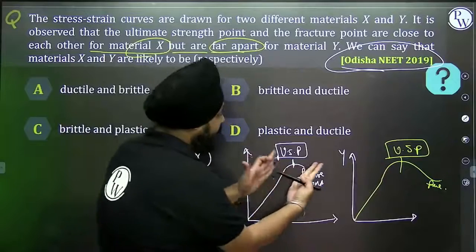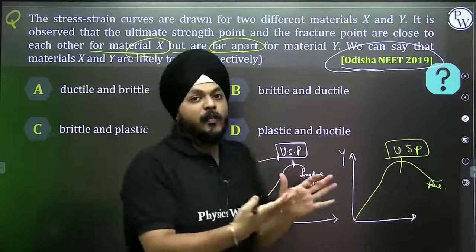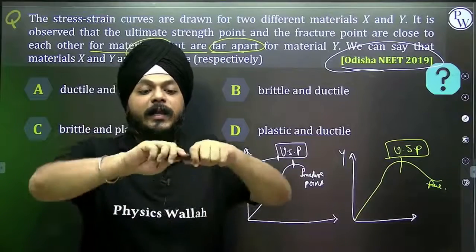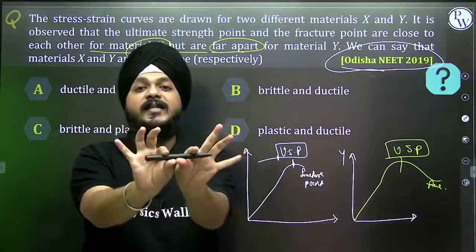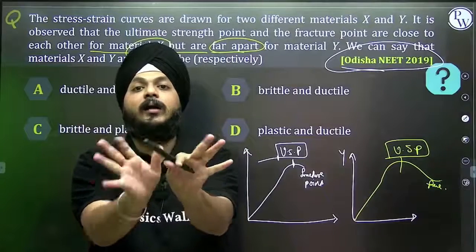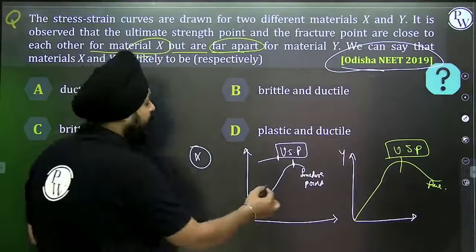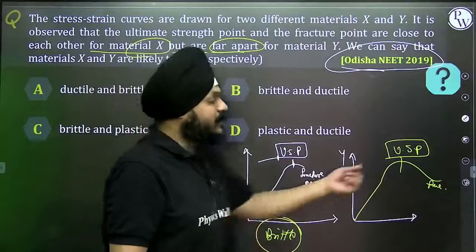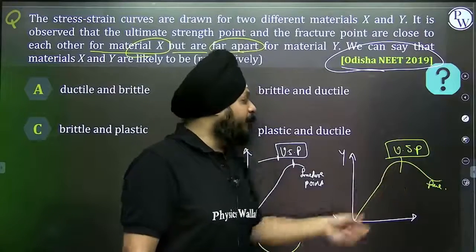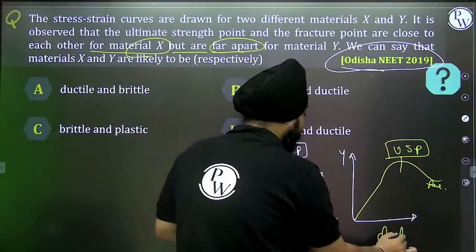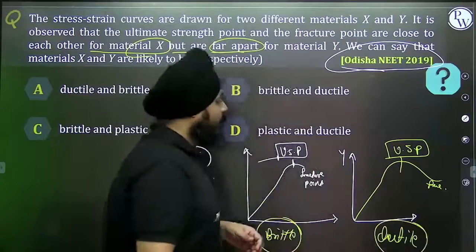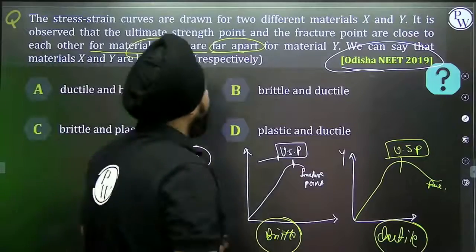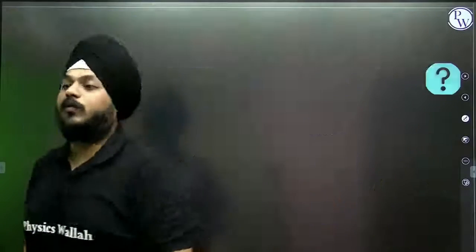If the ultimate strength point and the fracture point are quite near, it means that on application of a force the object is easily breakable. It means it is brittle. If these are far away from each other, then obviously it shows ductile behavior. So X is brittle, Y is ductile. Based on this stress strain curve, the question was asked in Odisha NEET 2019.